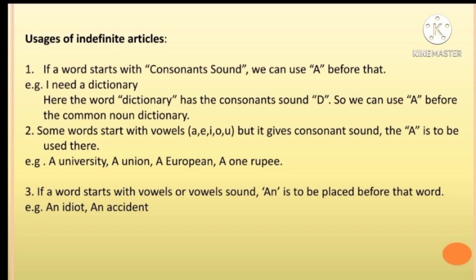Some words start with vowels A, E, I, O, U, but give a consonant sound. Then a is to be used there. A university, a union, a European, a 1 rupee. If a word starts with a vowel or vowel sound, an is to be placed before that word. An idiot, an accident.